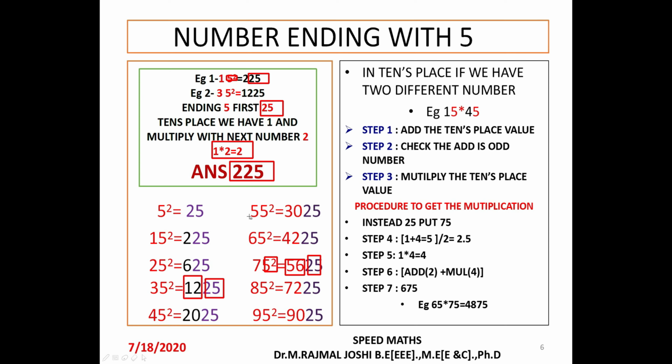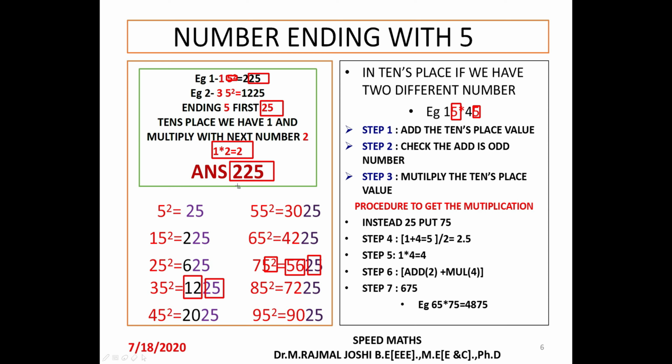Then, one more part we can analyze in this. Here the unit place ends with 5 only, but it becomes necessary to check whether the sum of the tens place digits is odd or even. If it is even, we follow the same procedure as in the slides we have seen so far. So always add the tens place digits and check whether the sum is odd or even.